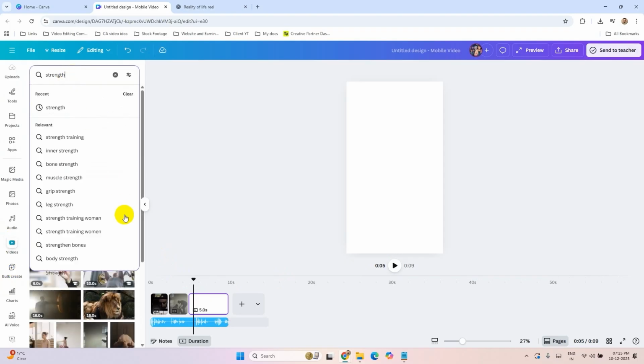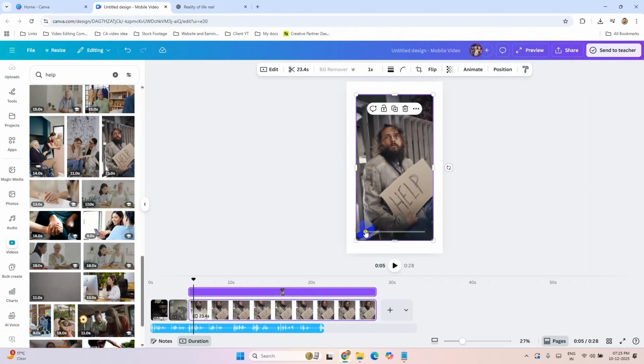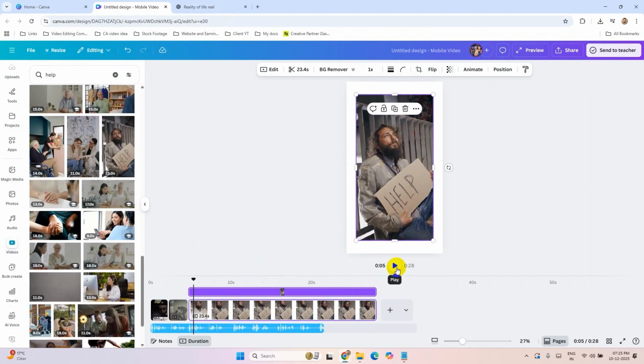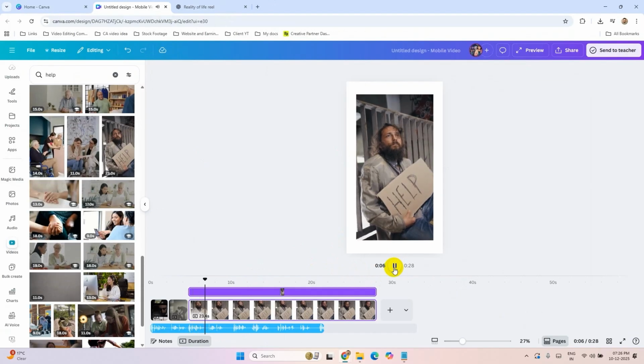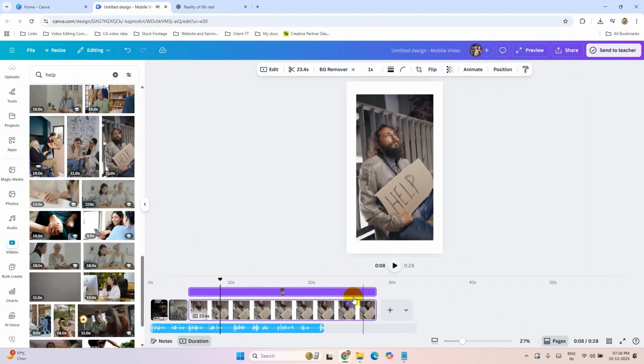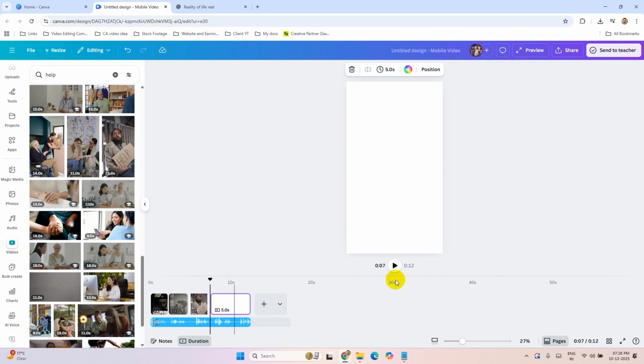Go to video. Now I will use this one. Now just add video and I will add frames after that. You either build or you beg. Here. Now add another page.